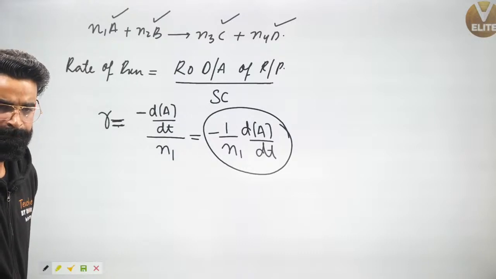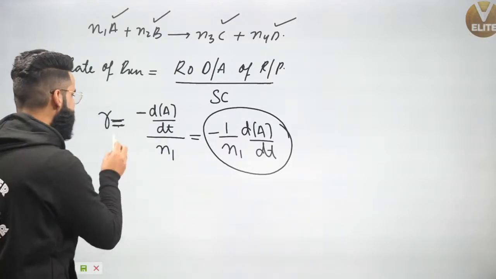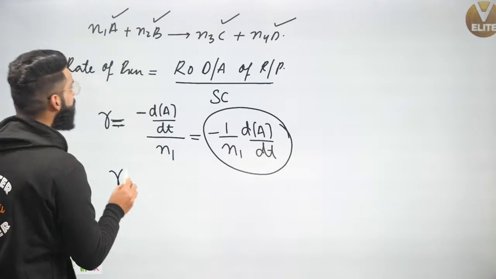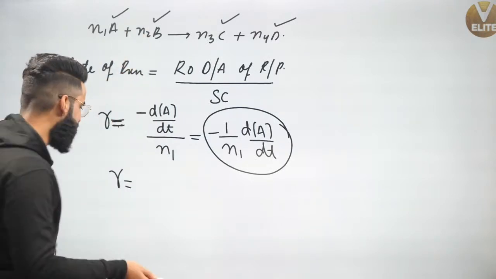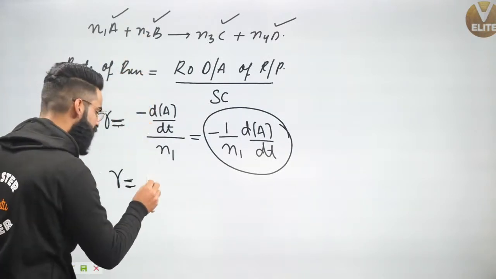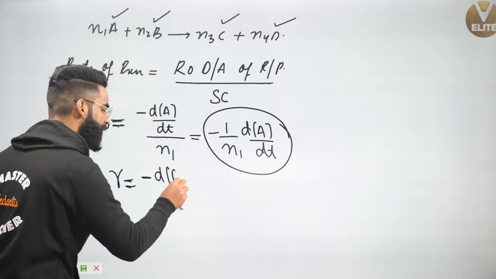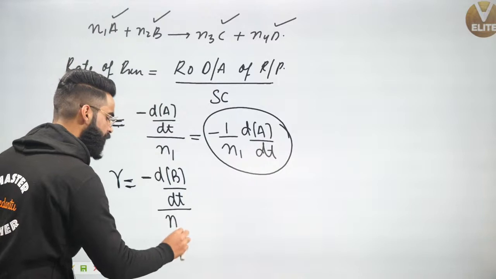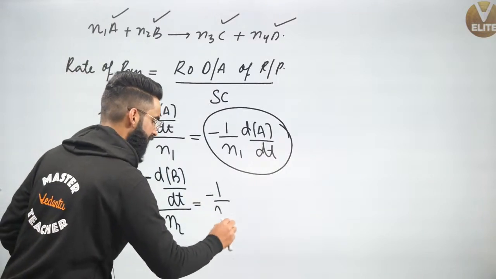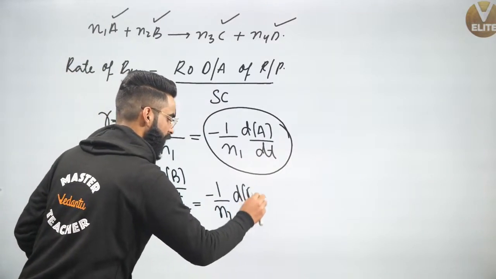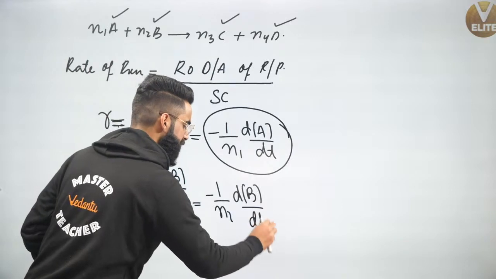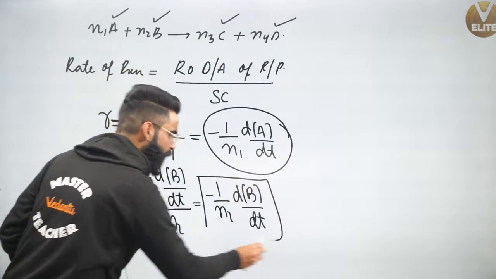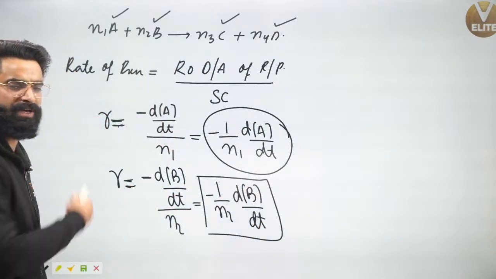Now, people, I can calculate the rate of reaction with respect to B as well. I'll write the rate of disappearance of B, which is going to be minus d[B] upon dt divided by the stoichiometric coefficient of B, which is simply N2. So it's going to be minus 1 upon N2, change in the concentration of B divided by small time interval dt. So this term is again going to give me the rate of the reaction in terms of B.